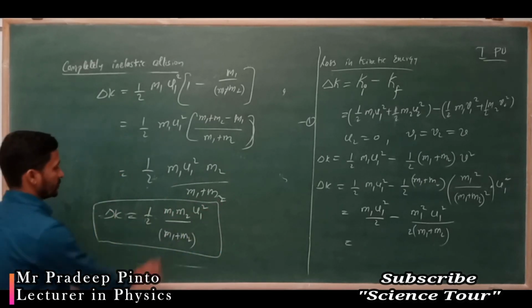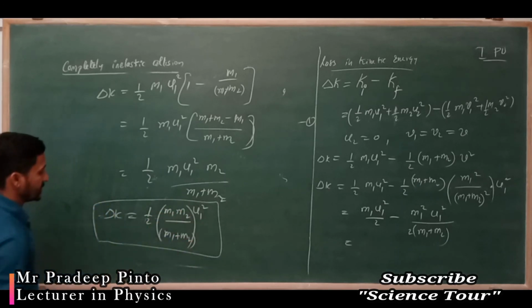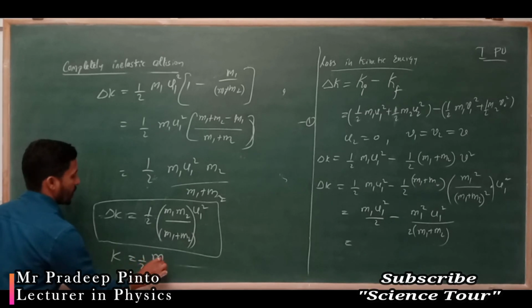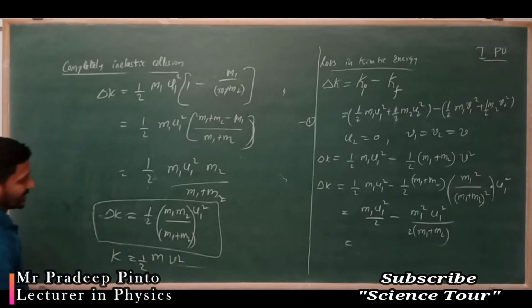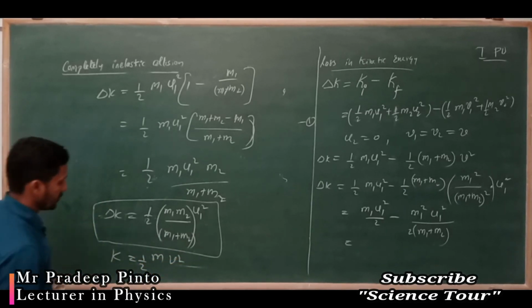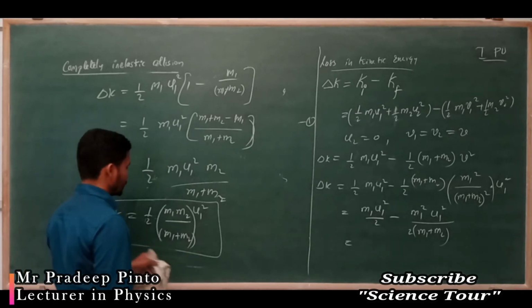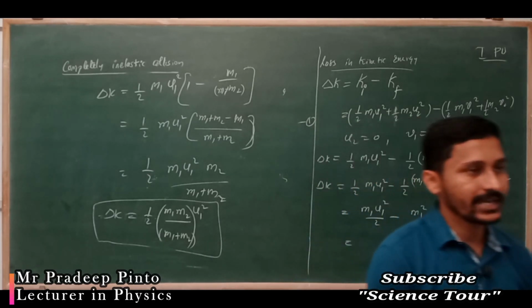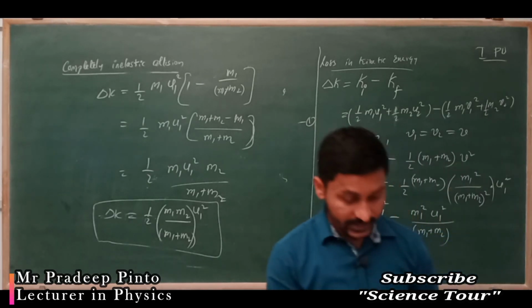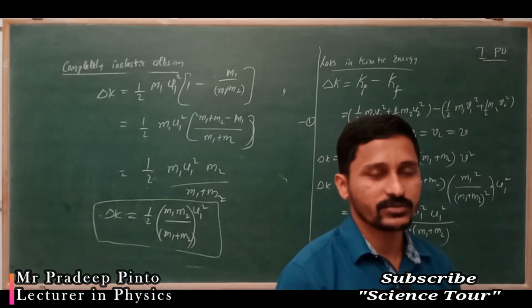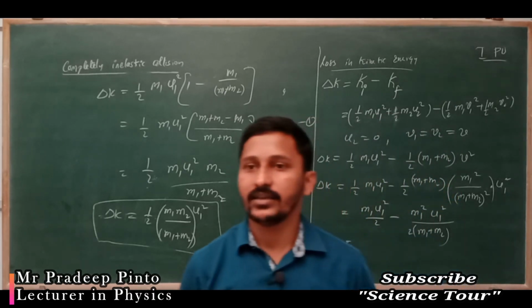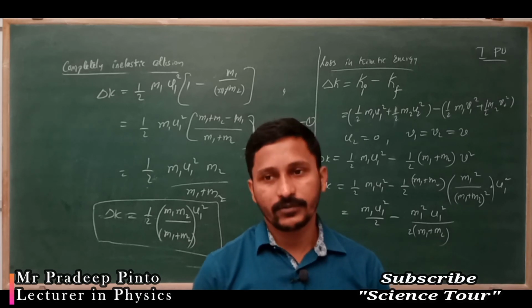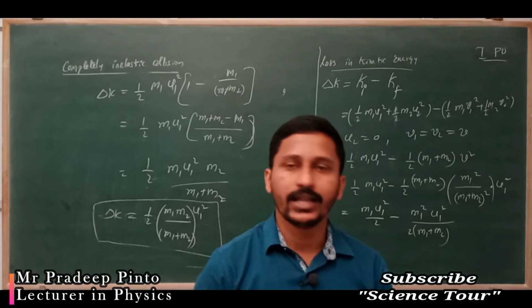This is in the form of half m v square. That is nothing but the loss in kinetic energy, and this loss is utilized as different forms of energy, maybe sound energy or other forms of energy.